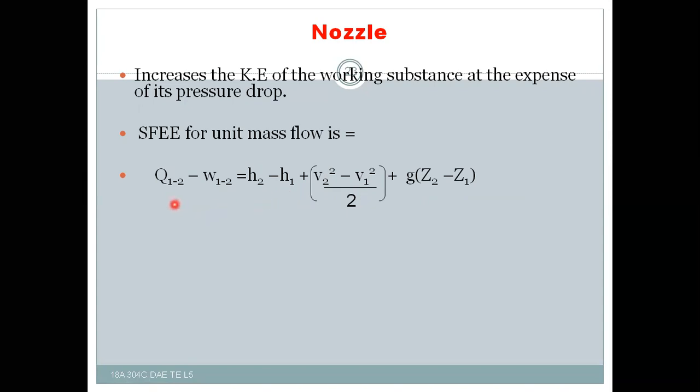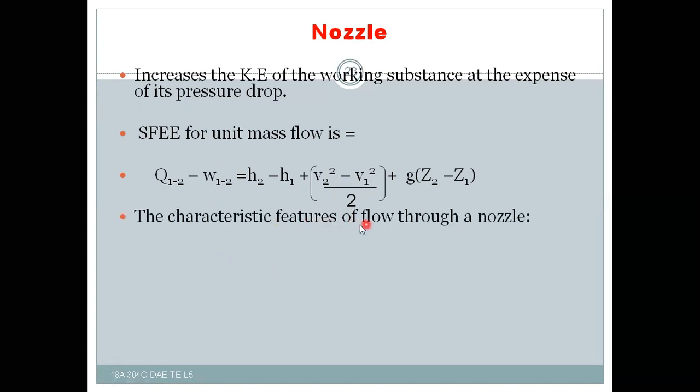And if the nozzle is thermally insulated, there is no transfer of heat into the working substance or out of it through the nozzle. So the heat term becomes 0, and with no mechanical work and no potential energy, the remaining are H2 minus H1 plus V2 square minus V1 square by 2.